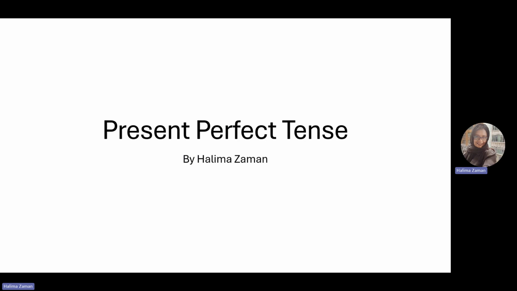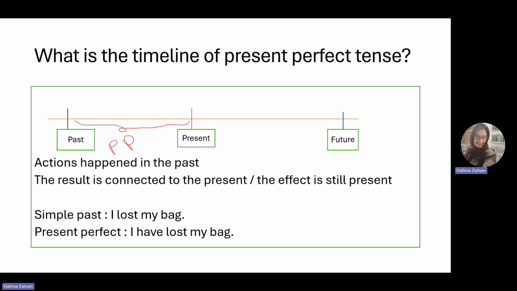First thing first, why do we use present perfect tense? If we want to talk about actions that happened in the past and the effect of those actions is still present, we can say that we use present perfect tense to make a connection between past and present. If we have a look at the timeline of present perfect tense, we can see that it stands somewhere between past and present. So something happened in the past, but the result or the effect is still present.